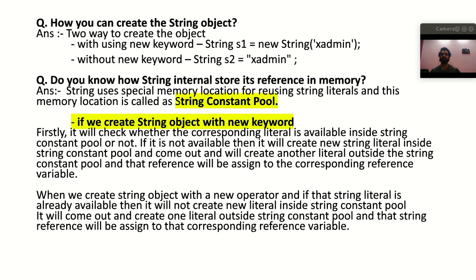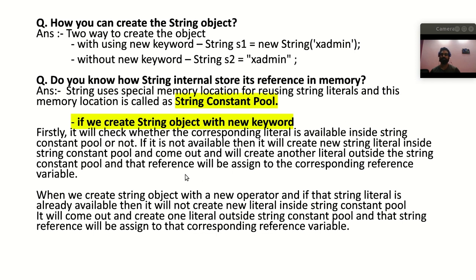So basically you have to understand that if we create a string object with the new keyword, then first of all it will check whether the corresponding literal is present inside that string constant pool or not. So basically it is going to check whether the xadmin literal is available inside the string constant pool or not. If that is not present, then it will create one reference there, and then it will come out, and inside the heap memory again it will create another reference, and the reference will be assigned to that corresponding reference variable, right?